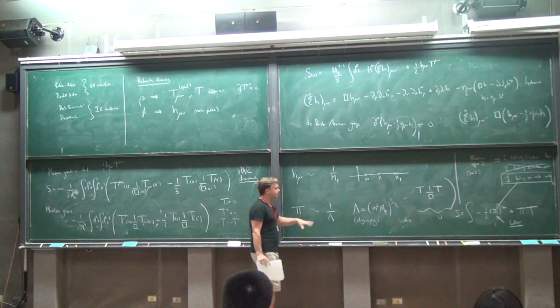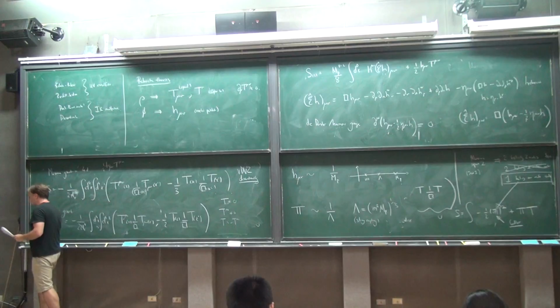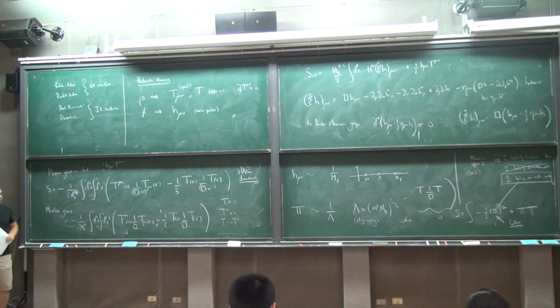What happens is that non-linearly, the vDVZ discontinuity goes away. At least classically, it is true that Einstein-Hilbert gravity, i.e. massless gravity, is the massless limit of massive gravity, but only through non-linear effects, which are called the Vainshtein mechanism. I'll have to get to that next slide. Thank you.